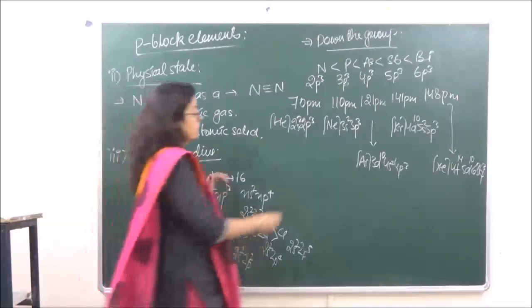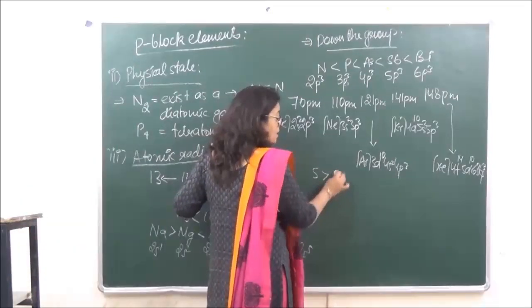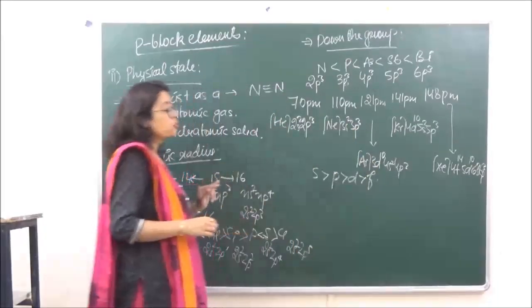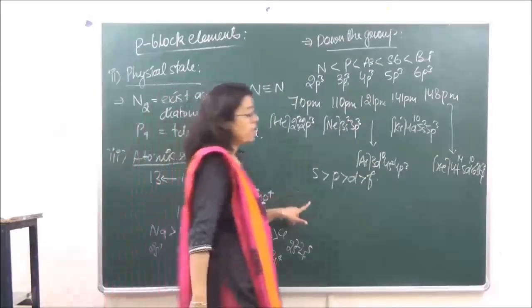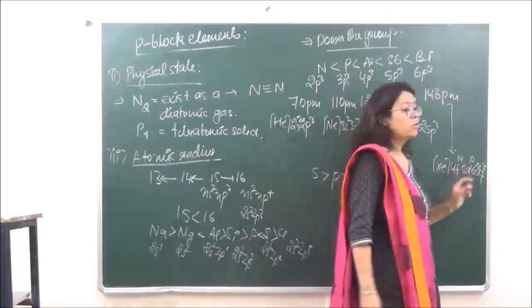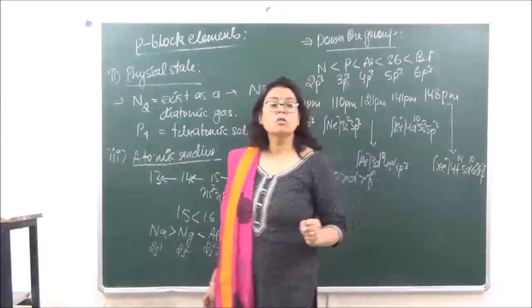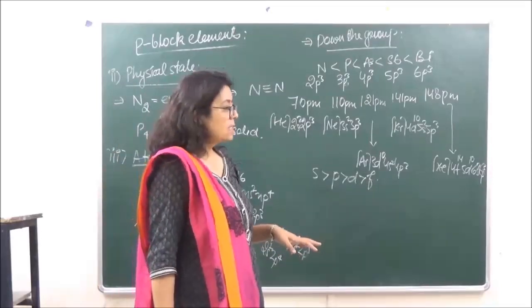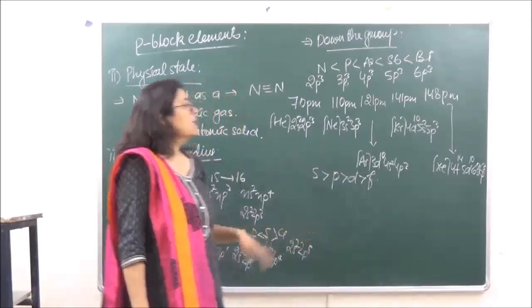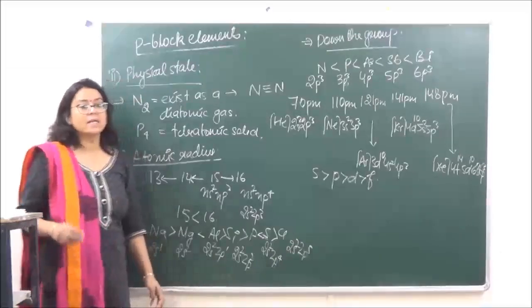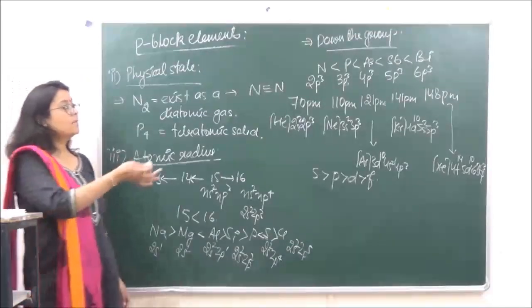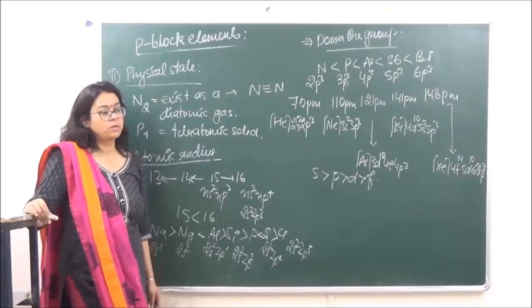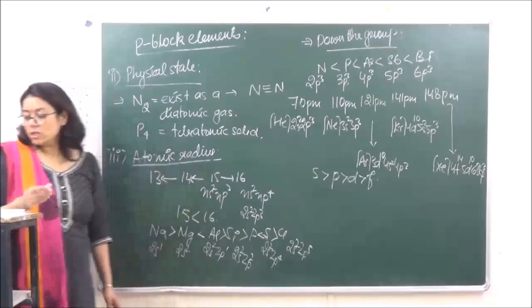So if you're looking at shielding effect, s is the highest, then p, then d and then f. Due to the very poor shielding effect of f, the outermost shell would be again more closely bound to the central atom. Is it clear? Because of that, the size does not have much difference when we are moving from antimony to bismuth. Clear? So this was important.